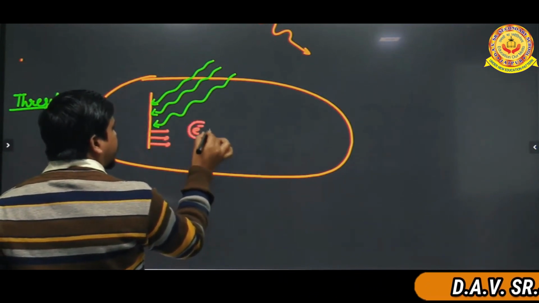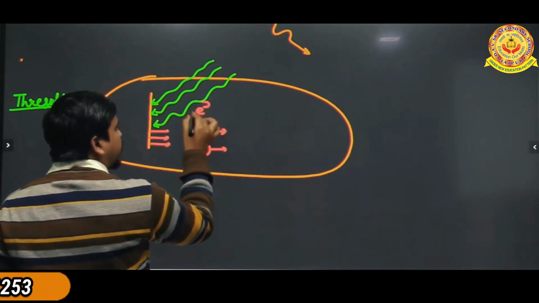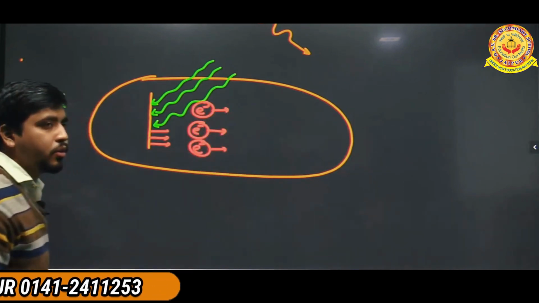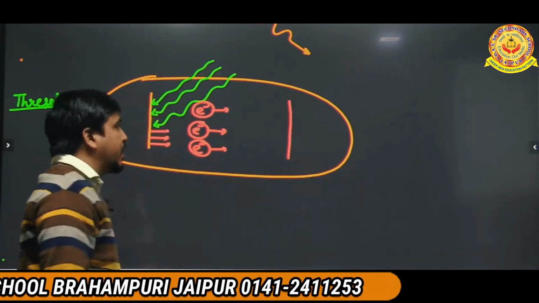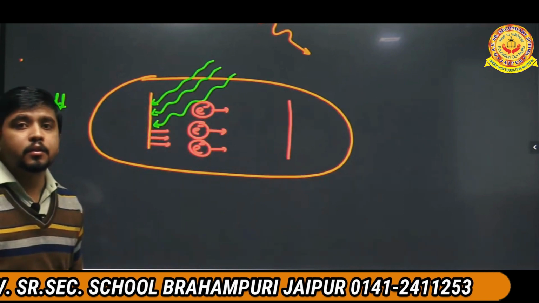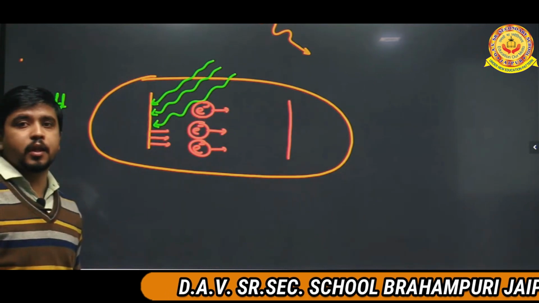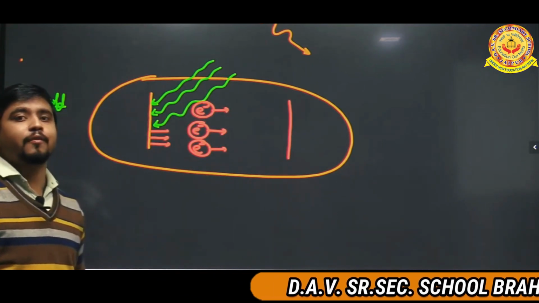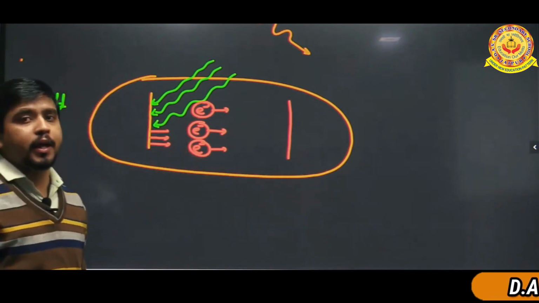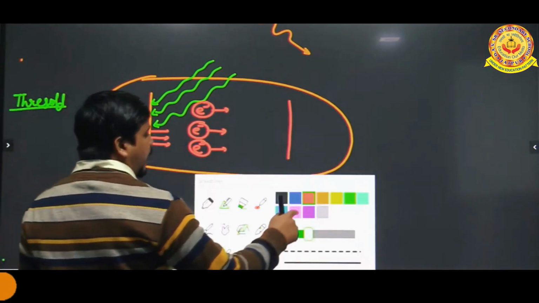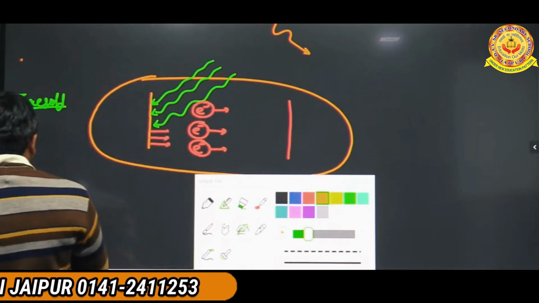And the electrons will move this side. Now here no one is here to take the electrons. No. We want the electric effect. So the electric effect we get by the help of only a closed loop. If there is no closed loop, then there is no electric effect. So for making the closed loop, we have to take one more conductor also, and we have to connect both the conductors.